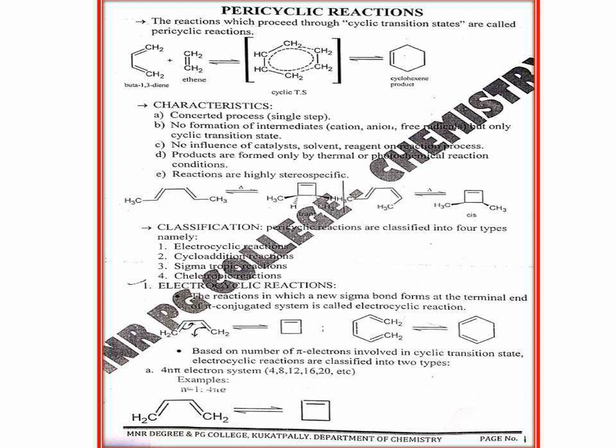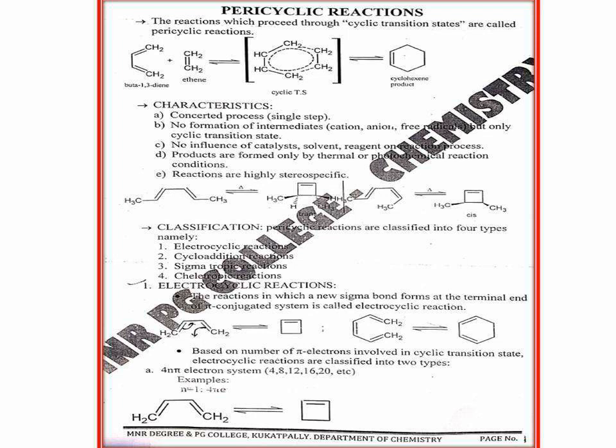Now come to the stereospecificity of pericyclic reactions. In order to understand that pericyclic reactions are highly stereospecific, we have to take into consideration the stereoisomers of the substrates. Now, what is the definition of stereospecific reactions? When stereoisomerically different substrates give rise to stereoisomerically different products, or the same stereoisomeric product at a different rate, then those reactions are called stereospecific reactions, in a simplified way.